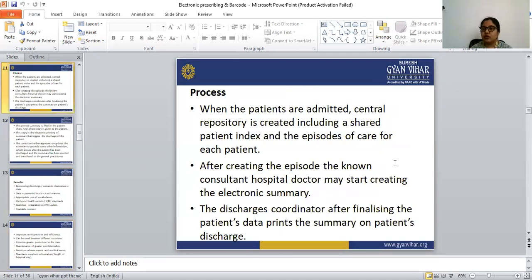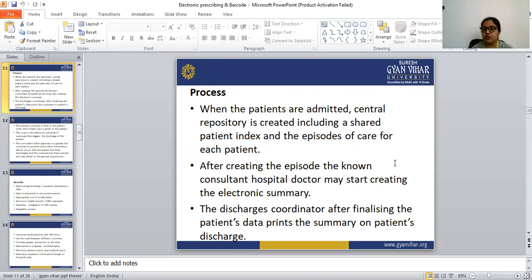Let's see the process of the electronic discharge system. When the patients are admitted in the hospital, a central repository is created, including a shared patient index and the episodes of care for each patient.